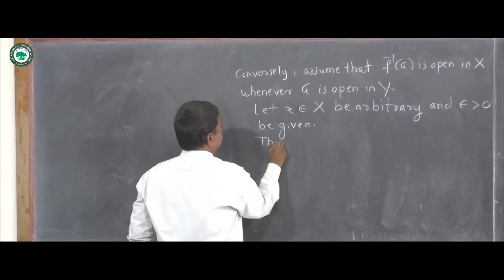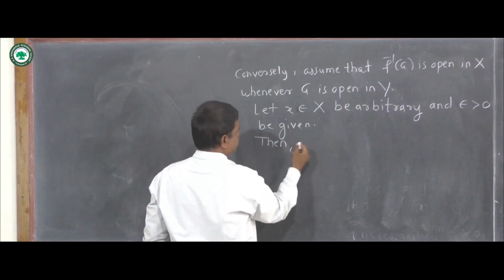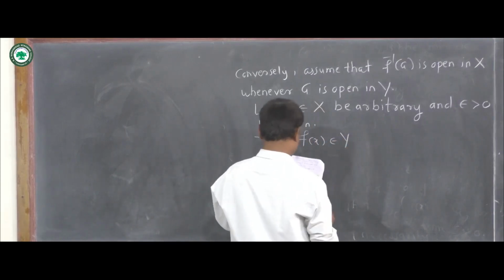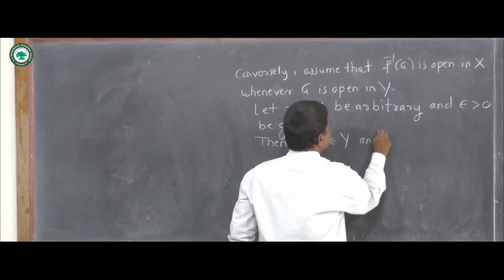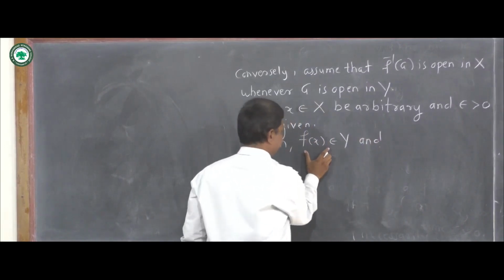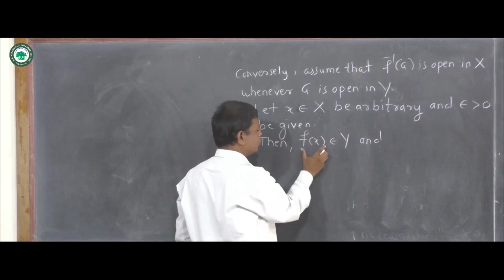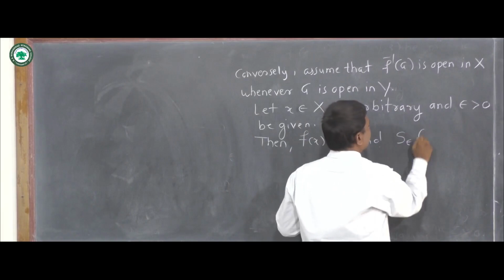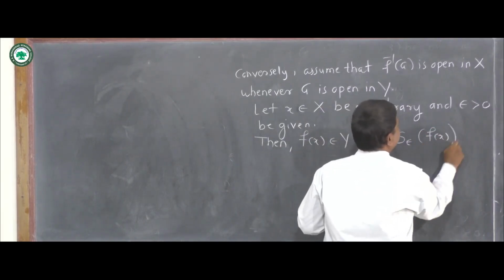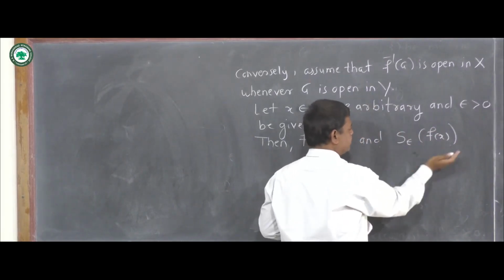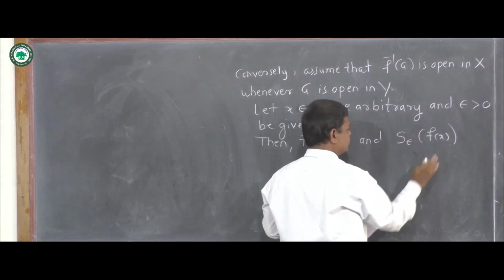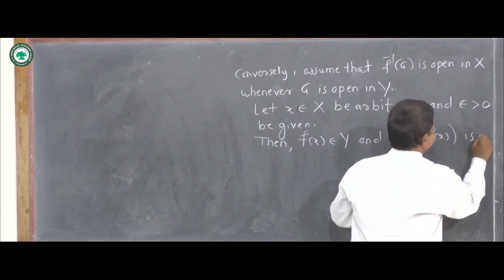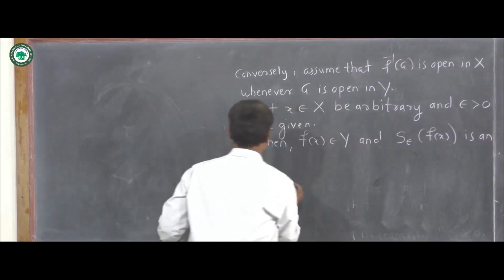Then function f is from X to Y, so f of x belongs to Y. We consider the open sphere S epsilon of f of x. Actually this is an open sphere, but every open sphere is an open set, so S epsilon of f of x is an open set.